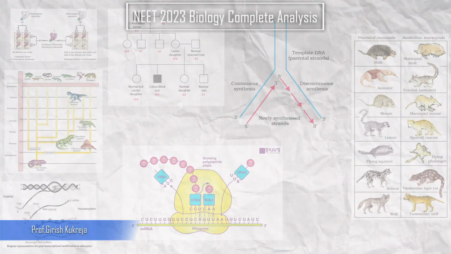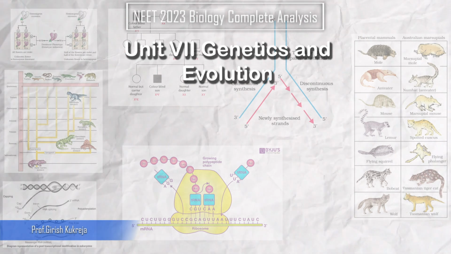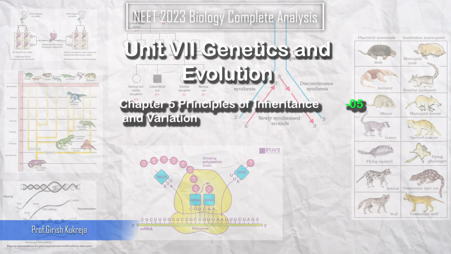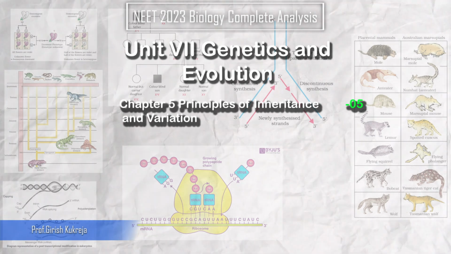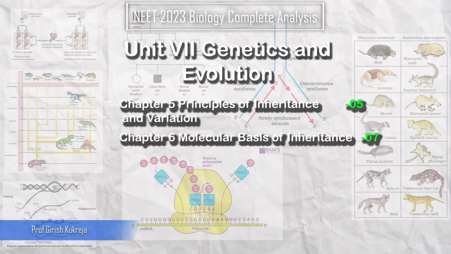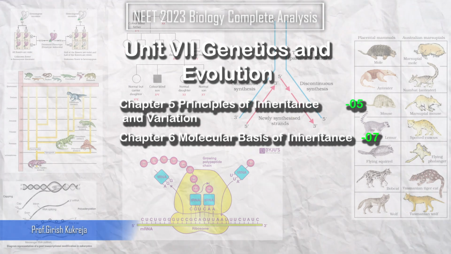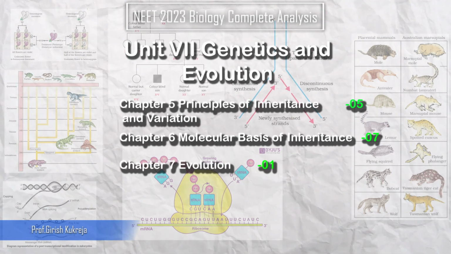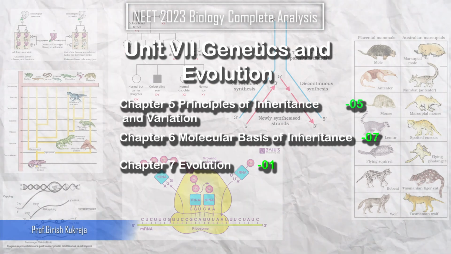Then the 7th unit there, 12th standard, genetics and evolution, one of the favorite ones. We have principles of inheritance and variation with 5 questions. We had molecular basis of inheritance with 7 questions, right? The chapter, I think, with maximum questions this time. Then we had evolution, like how we evolved, and also 1 question, right?